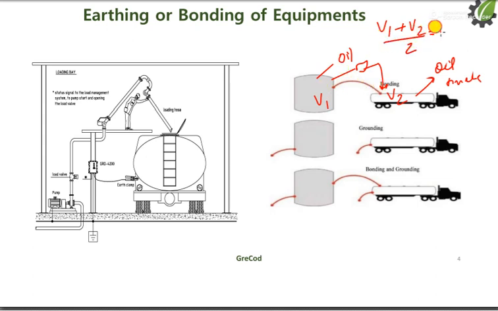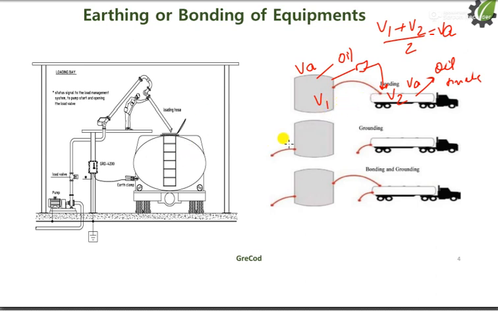So we will get another potential that is called the average potential. After bonding, the oil tank will have a potential of Va, and the truck will have a potential of Vb. So both will have the same potential and nobody gets a shock.